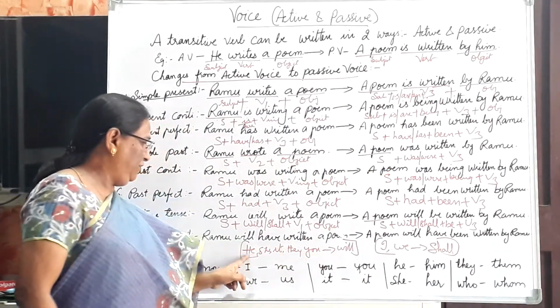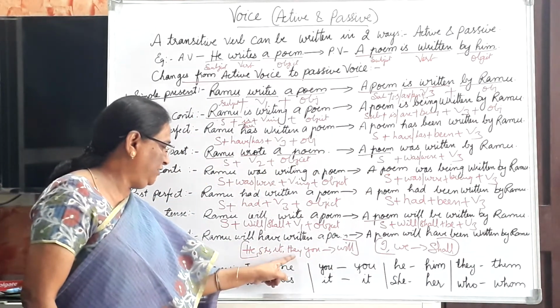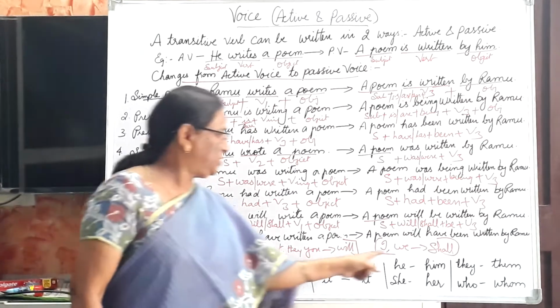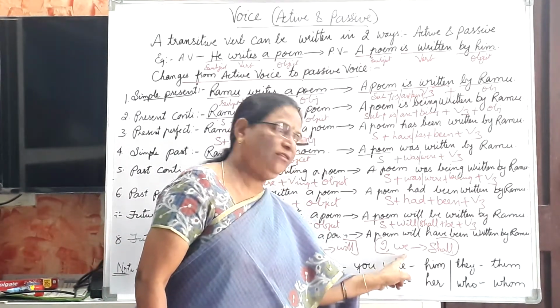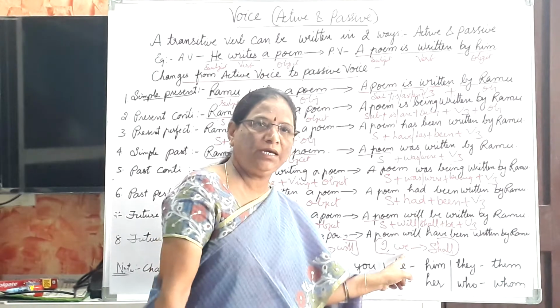He will, she will, it will, they will, you will. We use shall with I and we: I shall, we shall.